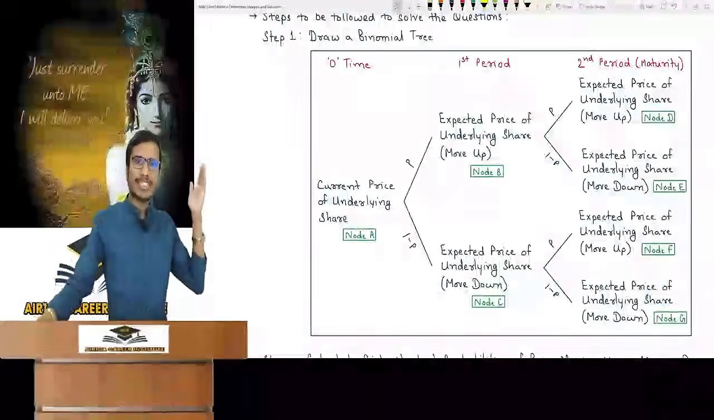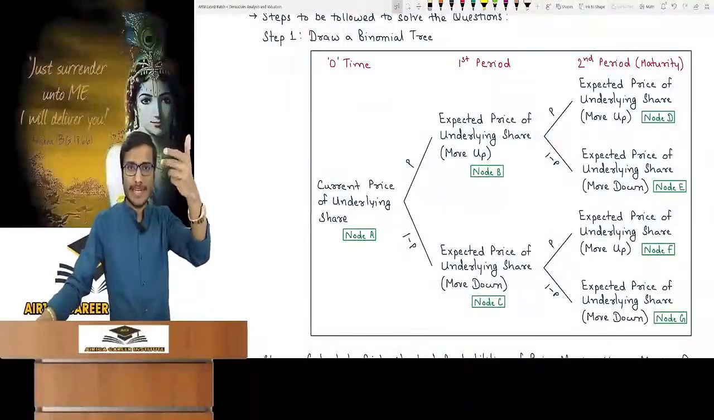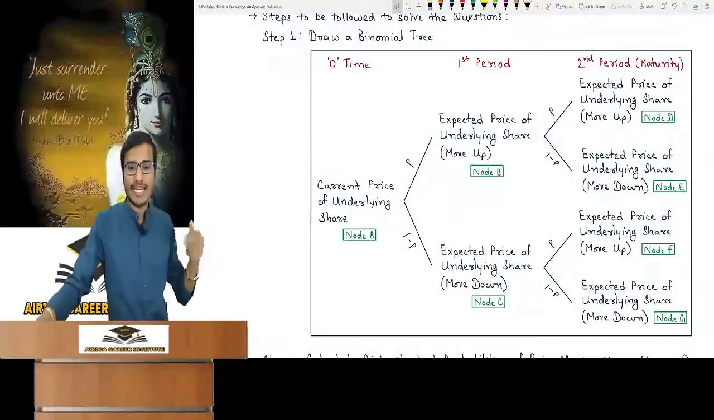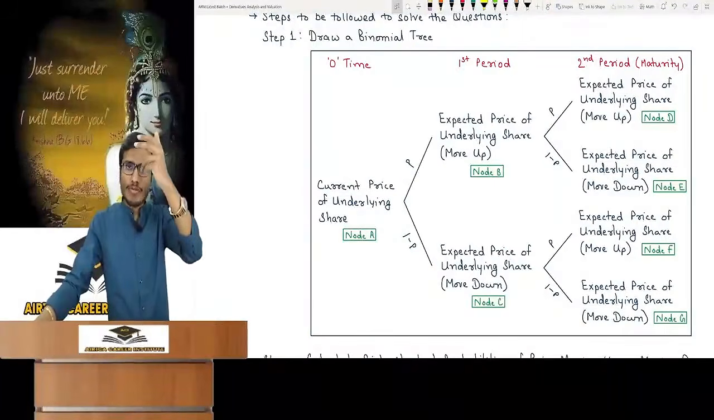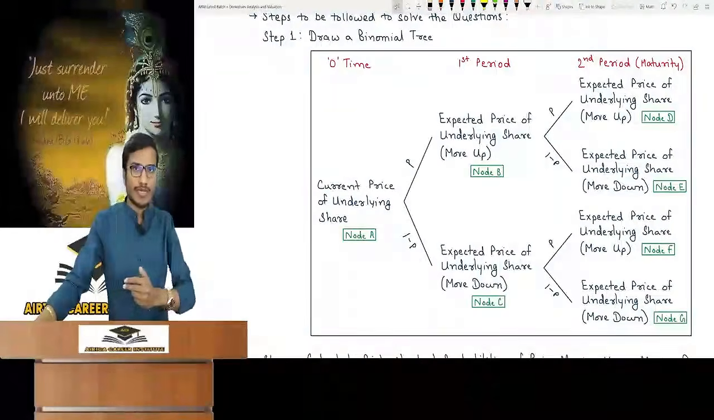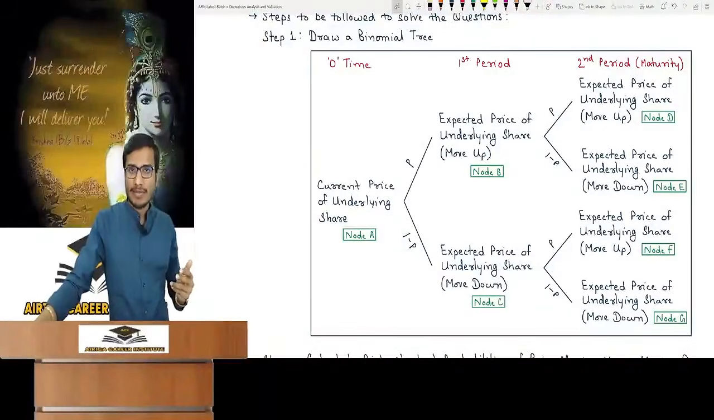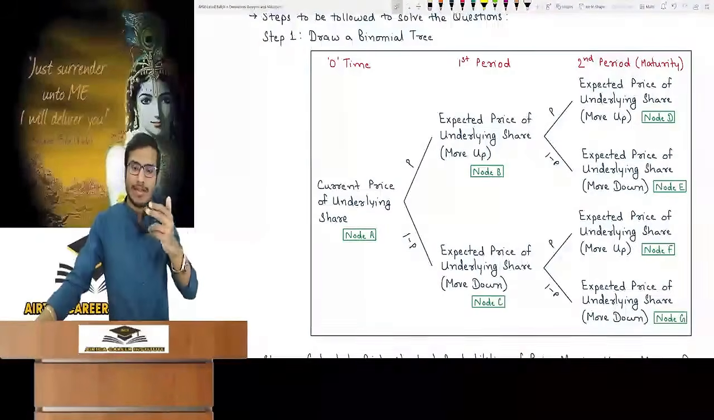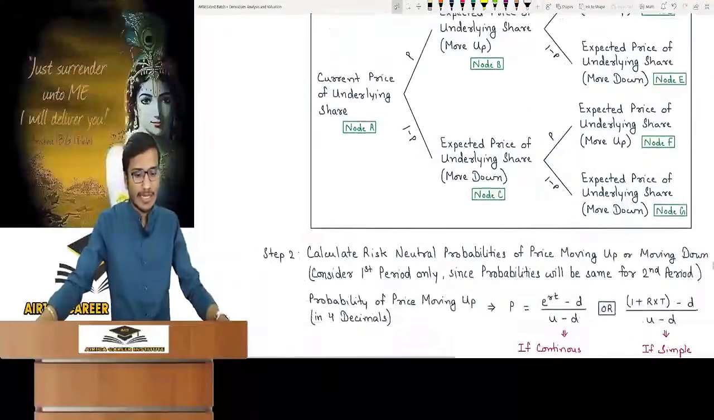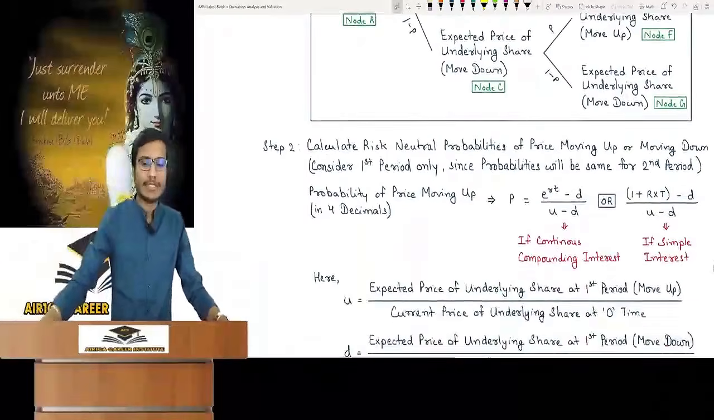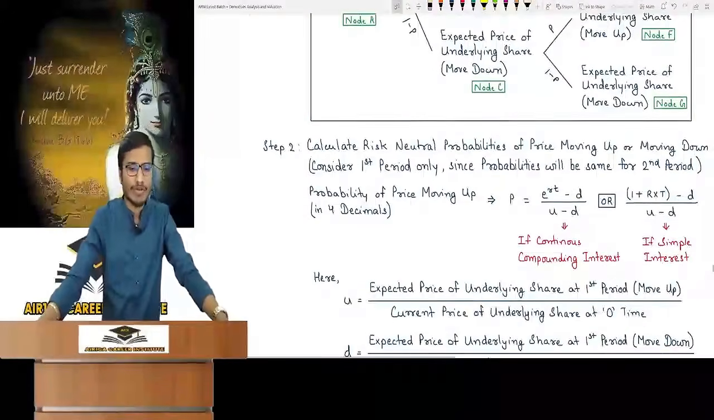Okay. Make a chart: at time 0, the first period, and in the second period you get maturity. Current price of the underlying share at time 0. Price moves up, moves down. And then from move up, move up, move down; from move down, move up, move down. The probability of move up and move down is P and 1 minus P. Then move up is P, 1 minus P, then below, move up is P and move down is 1 minus P. Nodes are named A, B, C, D, E, F, G. Clear? Now the second step is to find the risk neutral probabilities, that is, price move up, move down.